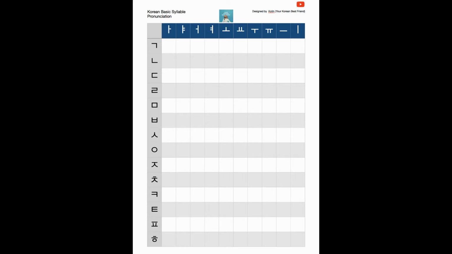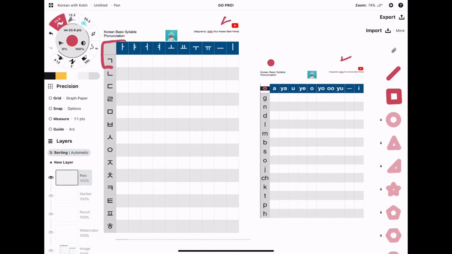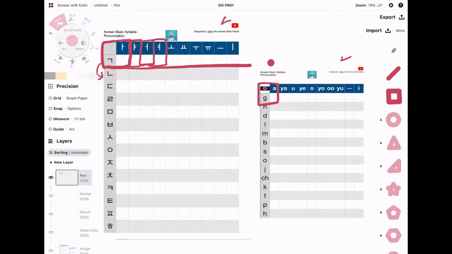Alright, if you see the description below, you can find 2 papers on my blog. So you print them and let's see. We are going to be doing this one today, alright? So you can just memorize this one. If you practice more and more, you can do this one and that one and that one. If you finish this line, you can go to the next one. Alright. So when we learn this one, we can say 기역, 니은, 티귿 like that.